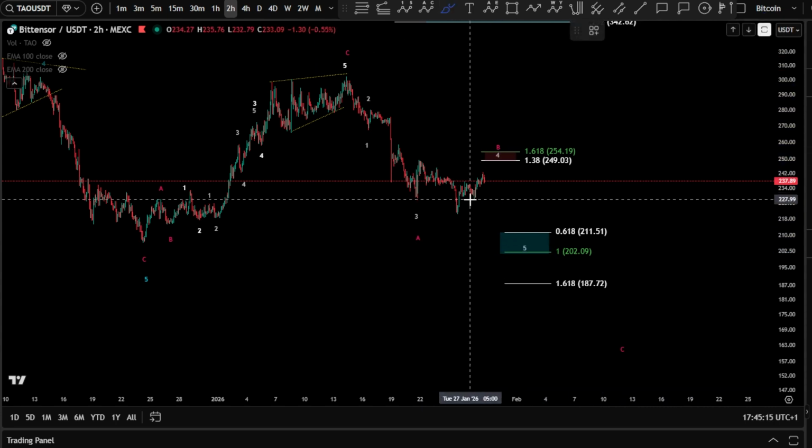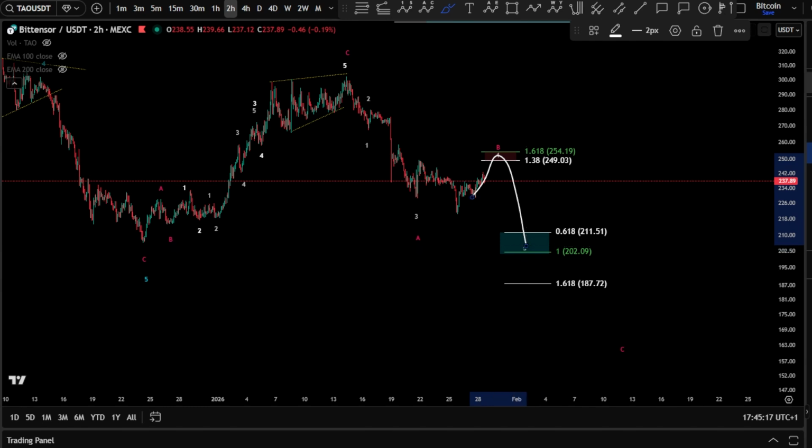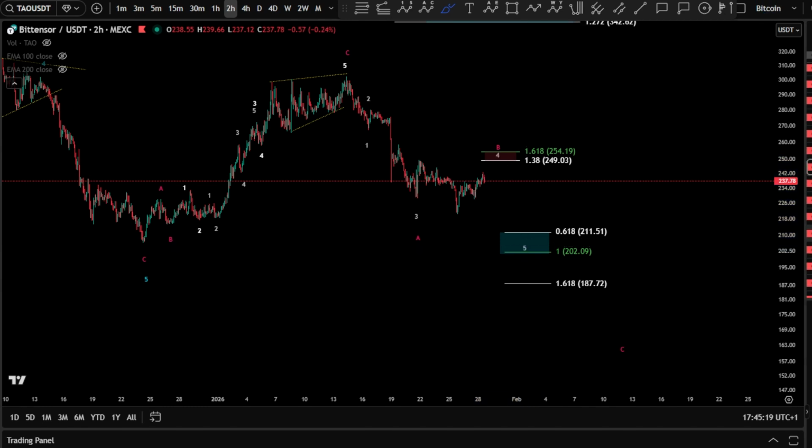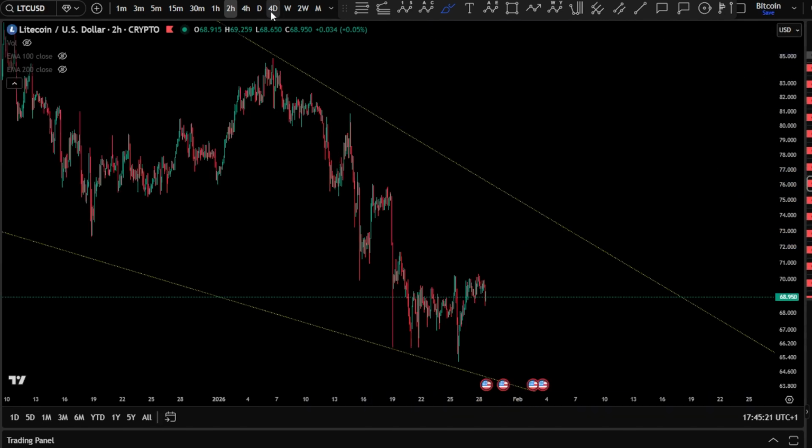So basically, I'm looking for a 4 and a 5. That was it for TAO. Let's move to the next one, LTC here.